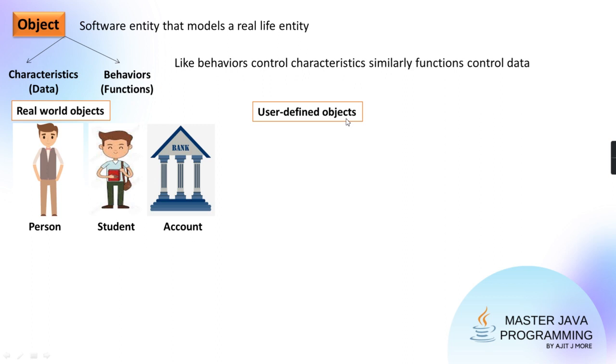Then can there be some user defined objects also? Human created. In that the best example is stack. I hope you have studied stack in your data structures courses, in some past semesters. Now tell me, is stack a list of objects or list of elements, you can say? The stack is a list of elements, but that list is closed from one side and it is open from the other side. And from the side where it is open, only from there you can add the value and you can remove the value also from that side.